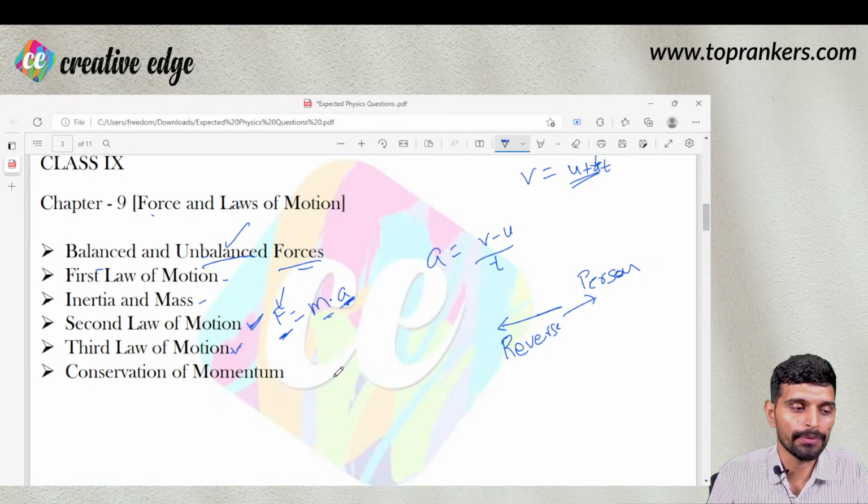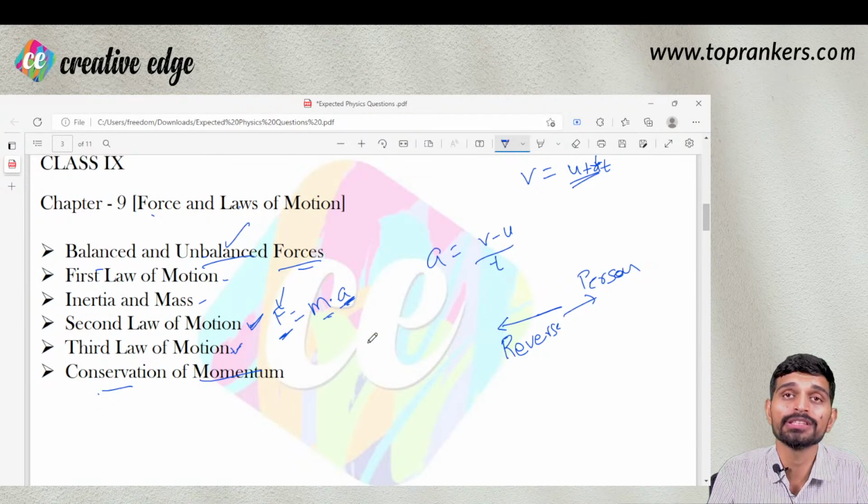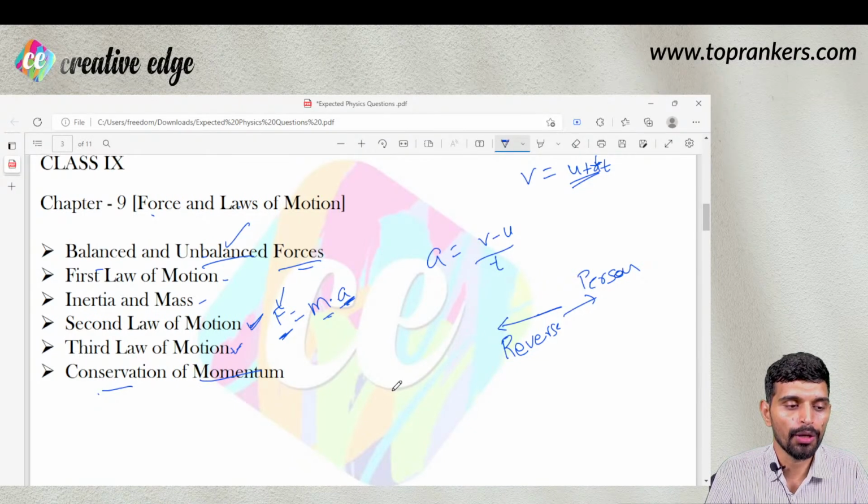Conservation of momentum, right? So the conservation of momentum principle says the net momentum of a system remains constant. Momentum is defined as mass into velocity, represented with p.